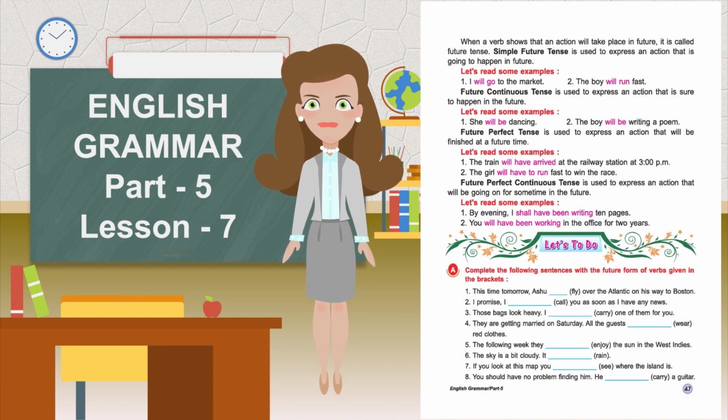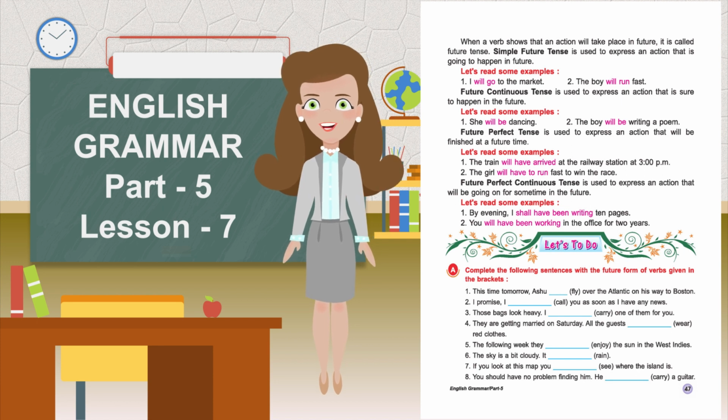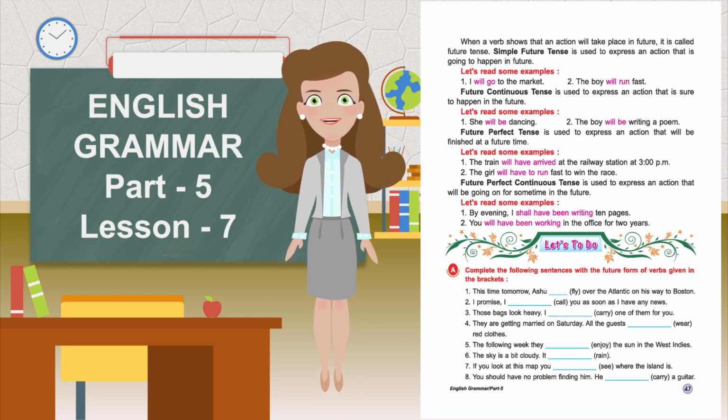Future continuous tense is used to express an action that is sure to happen in the future. Let's read some examples. She will be dancing. The boy will be writing a poem.